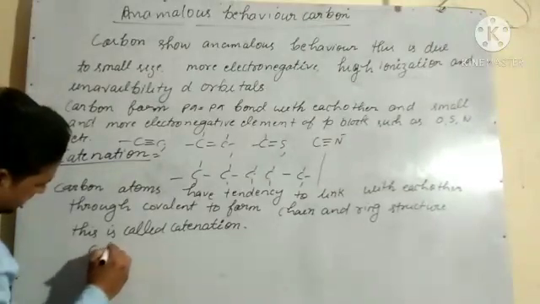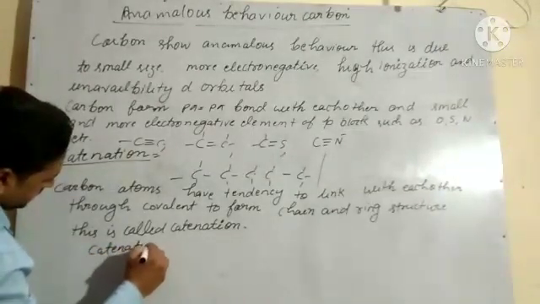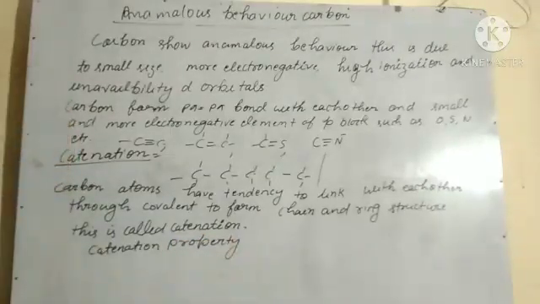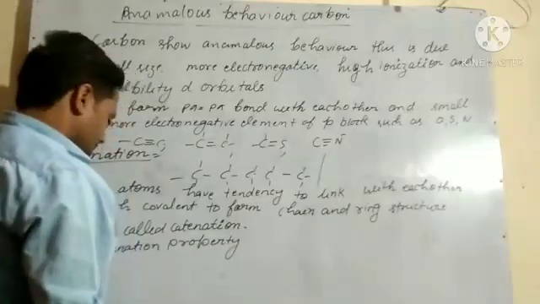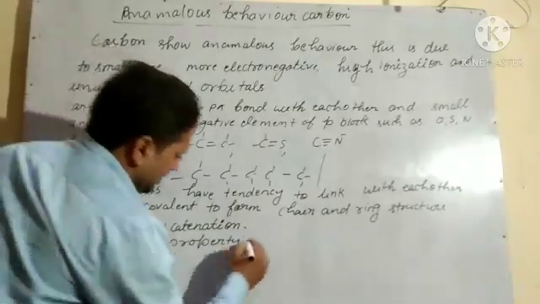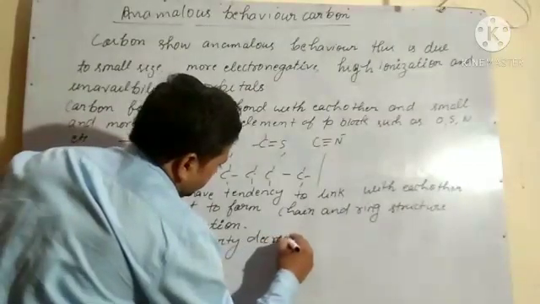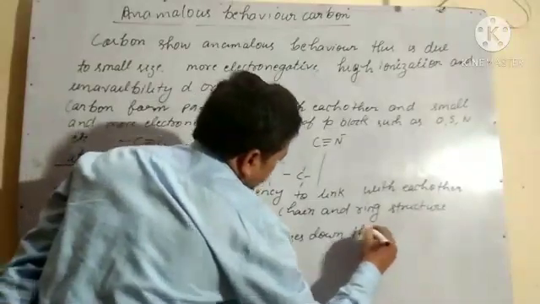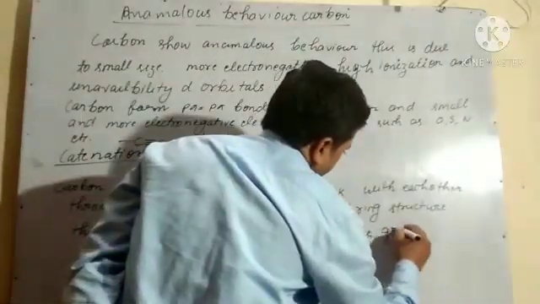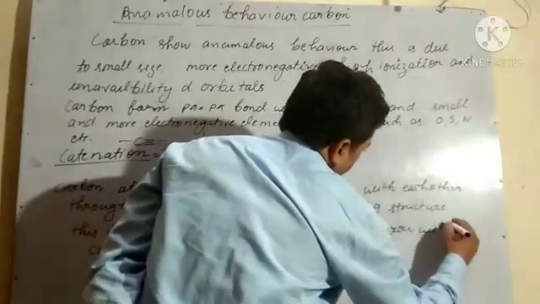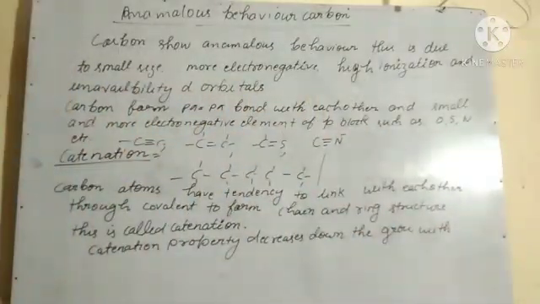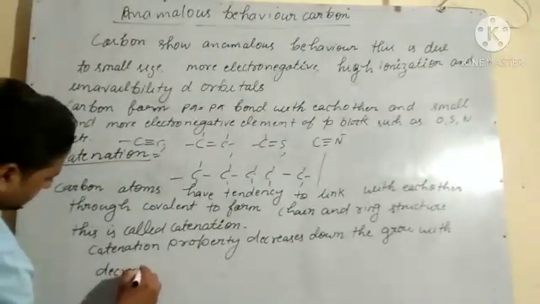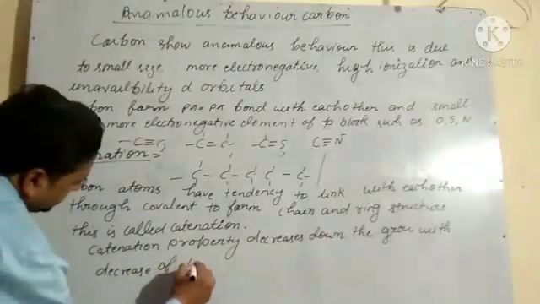Catenation property decreases down the group with decrease of electronegativity.